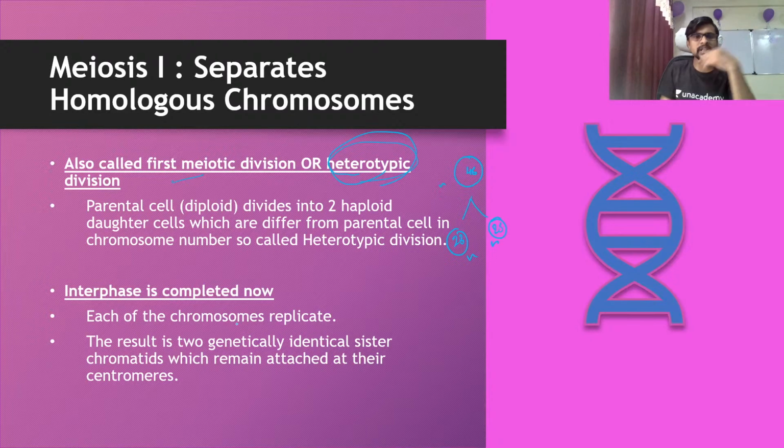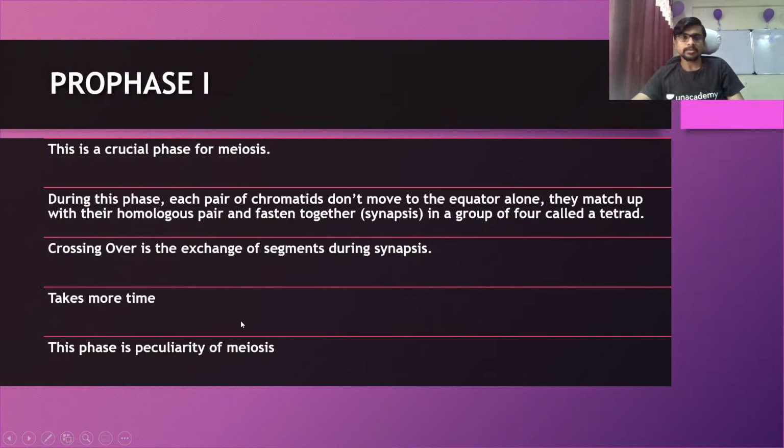Before meiosis 1, each chromosome is replicated. It results in two genetically identical sister chromatids which remain attached at the centromere. Okay, so the prophase 1. Prophase 1 is a crucial phase of meiosis. During this phase, the chromosomes pair up, and after synapsis or crossing over, the chromosomes which come together are called a tetrad.